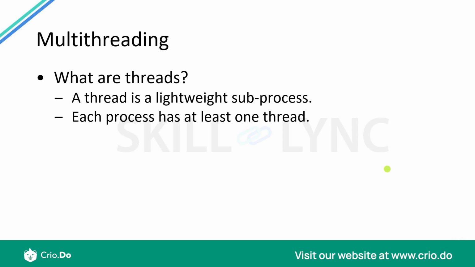Now, what are threads? Thread is a lightweight sub-process, okay? You have your own program running, which is known as a process, and each process has at least one thread running. But you could also have multiple sub-processes within your own process. Just like I said, you could have multiple cooks inside the same kitchen, each of them helping in a particular task so that everything happens quickly. And even though one thread is waiting for the food to get cooked, in that time, the other thread might be able to do something else. So you have all these tasks happening at the same time, and you have all these sub-processes working as threads in your own single process or single program.